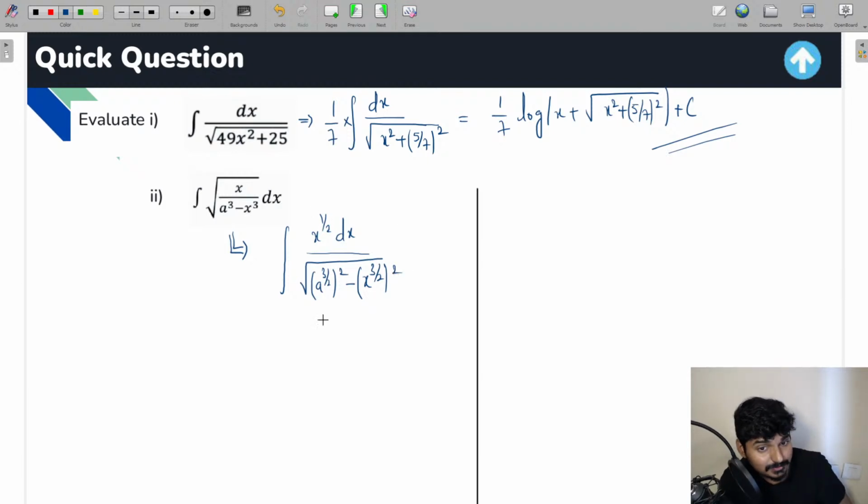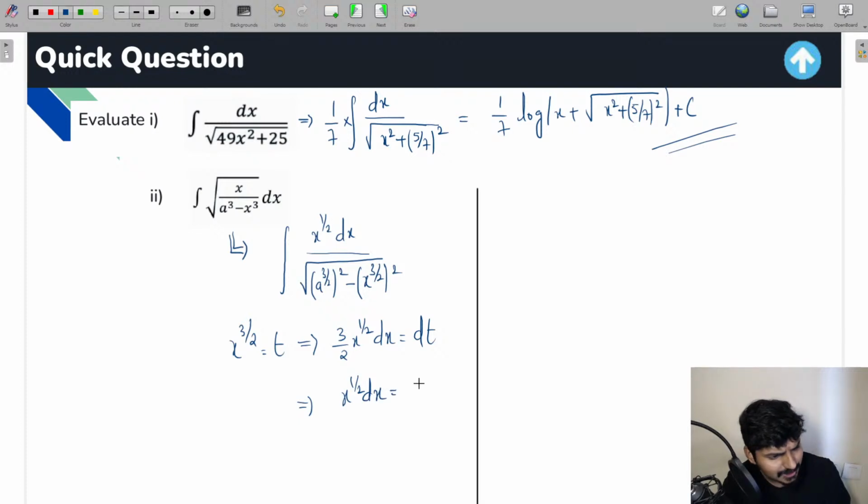Okay. Now, from this particular integral, you can take x raised to 3 by 2 equal to t. If you differentiate on both sides, what are you going to get in this case? You're going to get 3 by 2 into x raised to 1 by 2 into dx, and that is going to be equal to dt. So from here, x raised to 1 by 2 into dx is going to be 2 by 3 into dt.